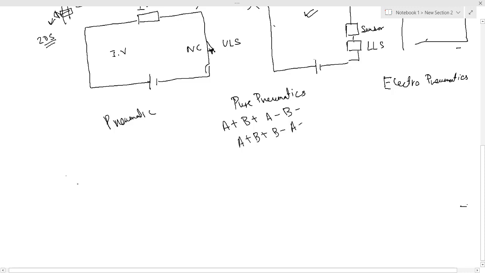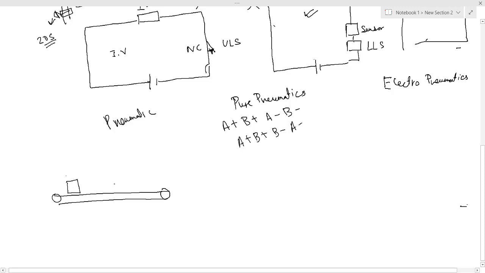Okay, what is the simple system that we have to design? See, there is a conveyor belt, and on this conveyor belt there is some kind of a package which comes, right?